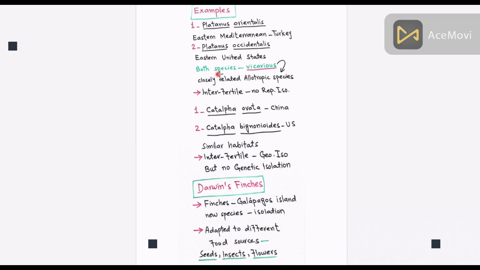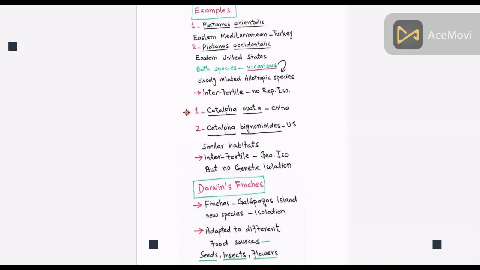So both of these species are called vicarious species. What does vicarious species mean? Closely related allopatric species are called vicarious species. So they are interfertile. It means these two species are fully fertile with one another, although these species have been geographically isolated for millions of years. It means in these species, geographical isolation could not produce or induce reproductive isolation.